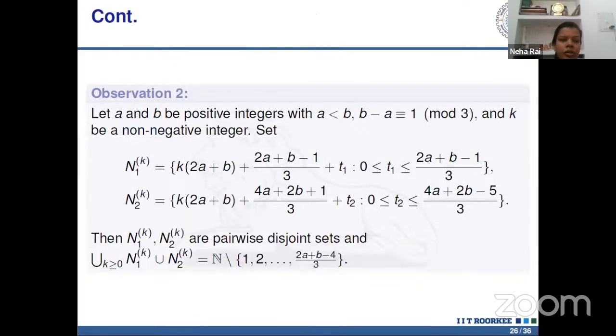And in this observation, we see that for any positive integers a, b, with the condition that b minus a is congruent to 1 mod 3, where k is a non-negative integer, then N1 and N2 partition the set of natural numbers, lifting this set.